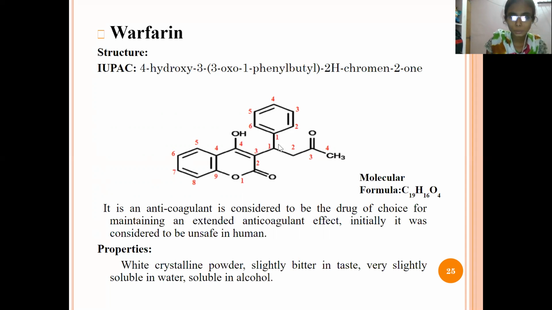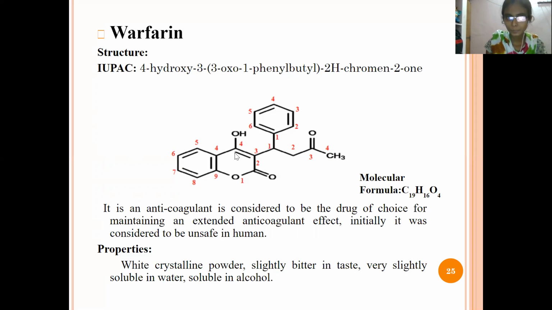And here in the third position, 1, 2, 3, 4, four carbon atoms are there. The presence of four carbon atoms means it is butyl. See here, butyl, 1, 2, 3, 4, four carbon atoms. In the first position of the butyl, the phenyl group, the 6-membered ring, is there, and in the third position, oxygen is there.